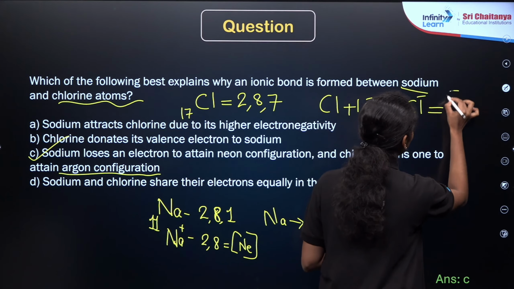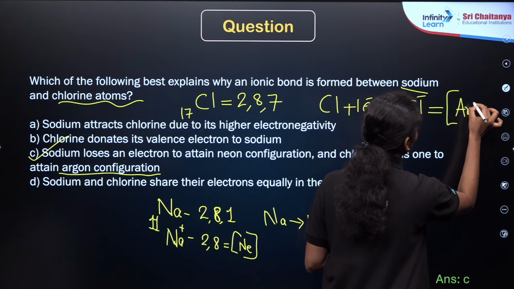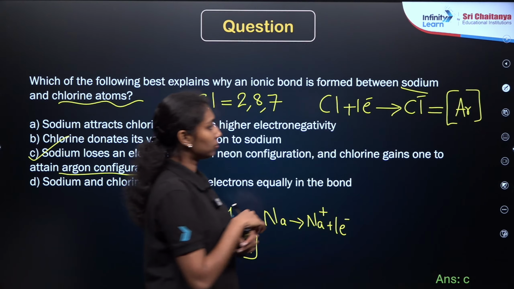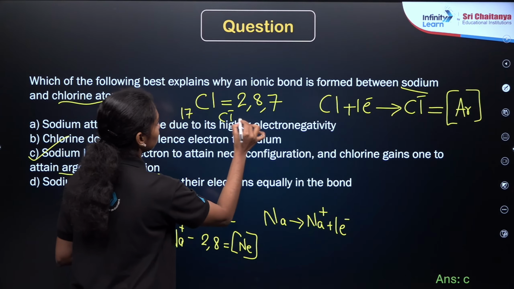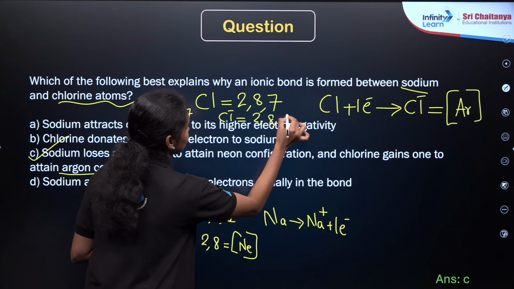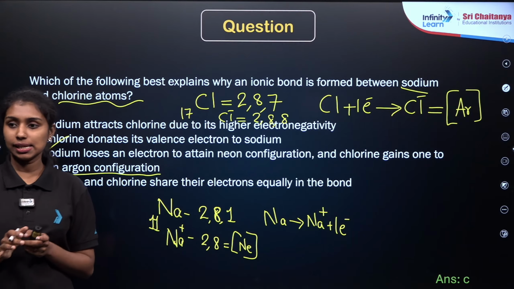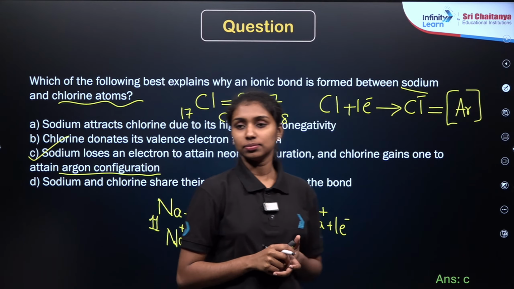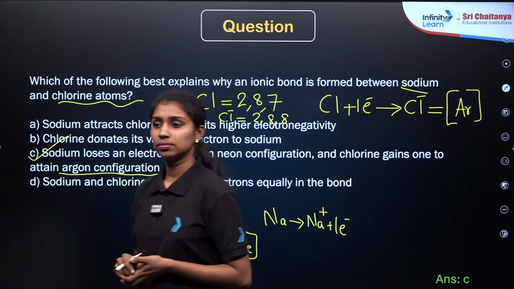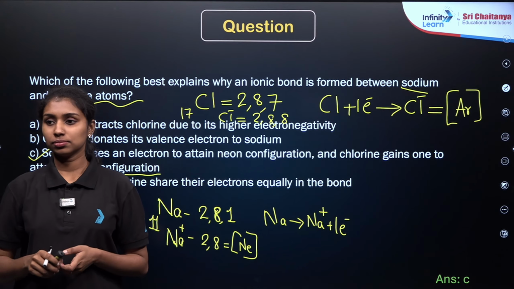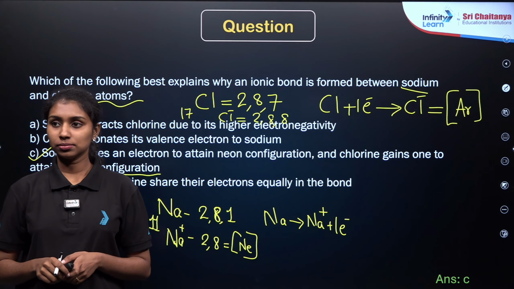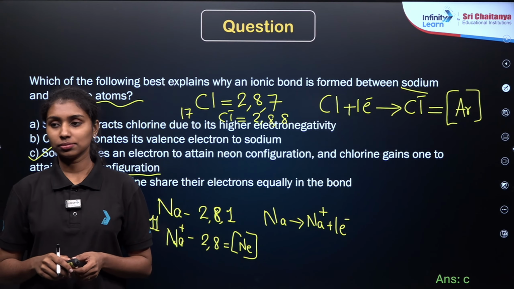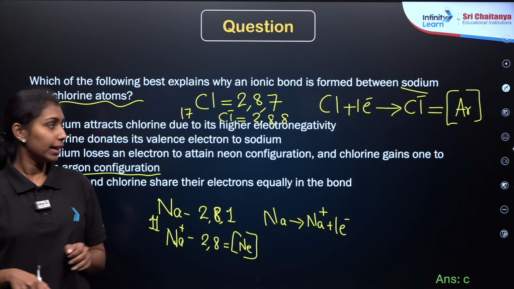Now it will have the electronic configuration of argon, which is 2, 8, 8. Is that clear now? Is there any doubt?